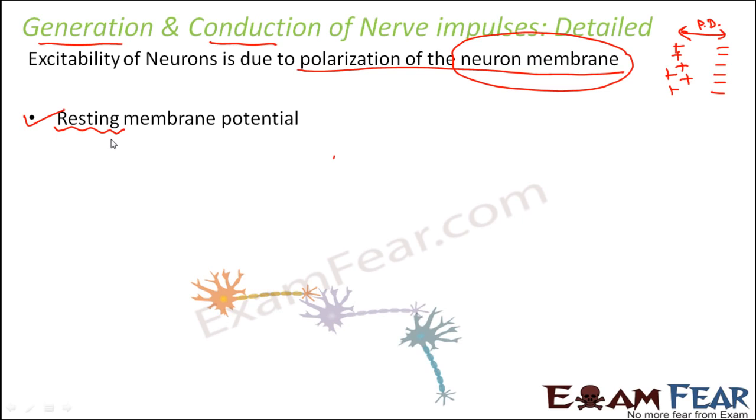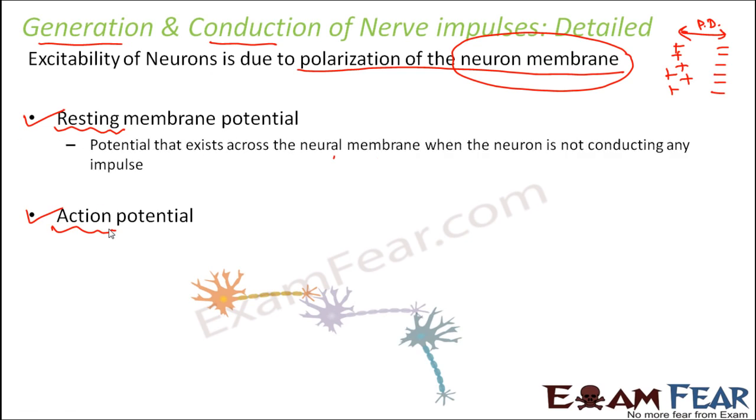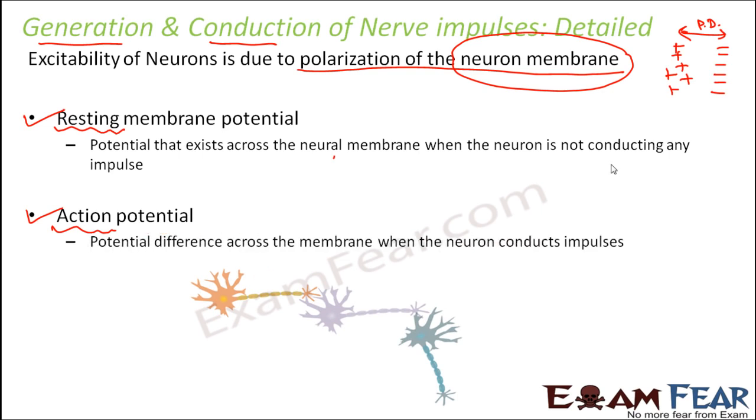Even at that time, the neuron membrane is polarized. That means there is a potential difference which exists even in the resting phase. That potential difference is known as the resting membrane potential. And there is another type of potential which is called action potential. This is the potential difference which exists across the membrane of the neuron when it is conducting impulses. So these are the two types of potentials which we will talk about regarding the neuron membrane. Resting membrane potential exists across the neuron membrane when the neuron is not conducting any impulse, and action potential is that potential difference when the neuron conducts impulses.